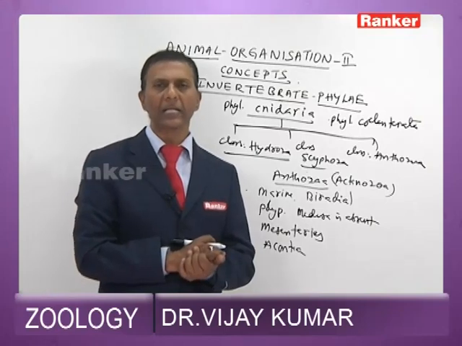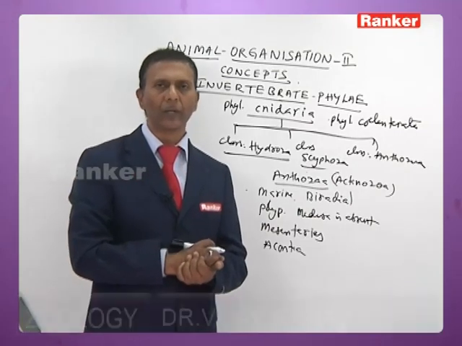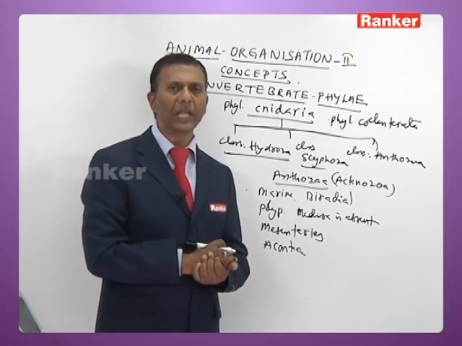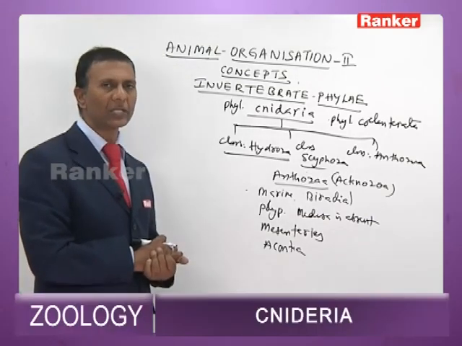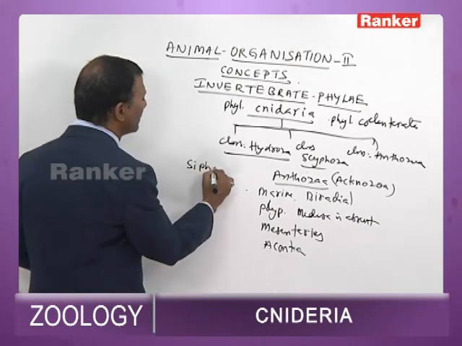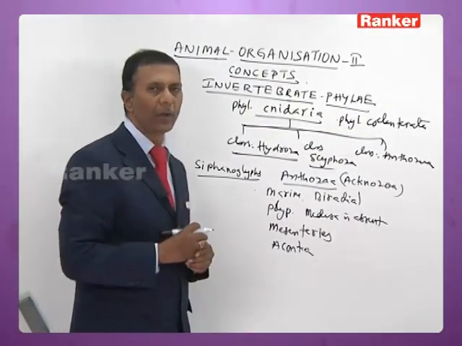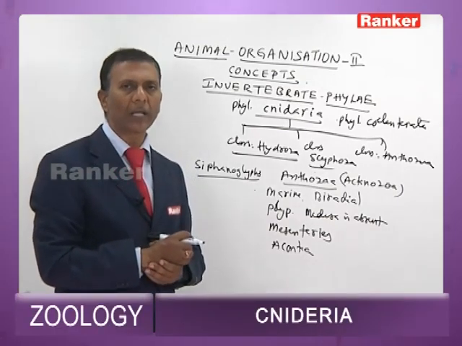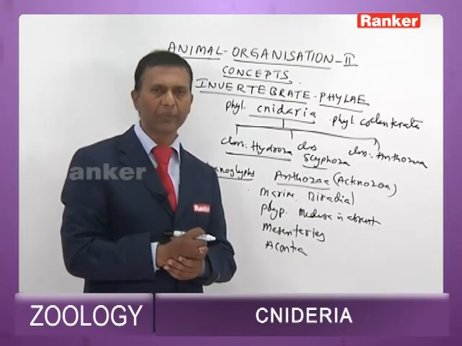On the stomodeum, or actinopharynx, there are two ciliated grooves at the corners, called siphonoglyphs. The siphonoglyphs draw water currents into the gastrovascular cavity to facilitate nutrition and respiration.